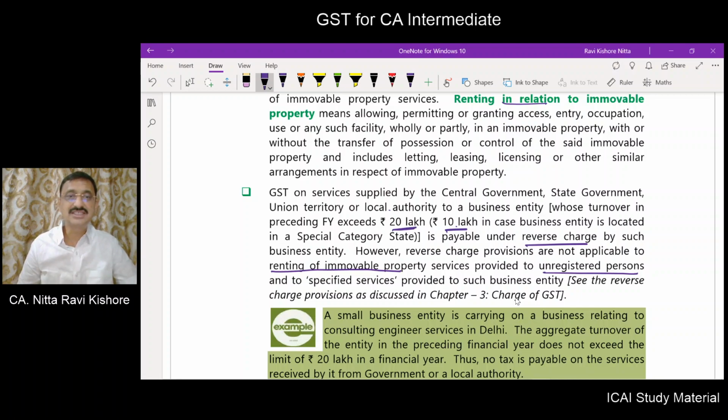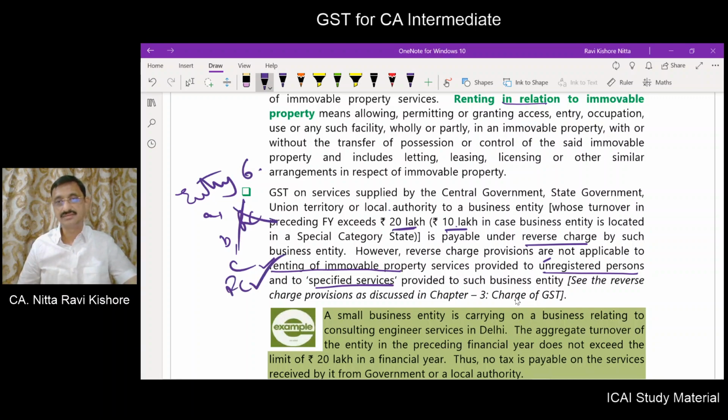In such a case, the renting of immovable property reverse charge provisions are not applicable to the unregistered persons. They need not pay. And also the reverse charge is not applicable to specified services, that is A, B, C of entry number 6. Reverse charge is not applicable, their forward charge is there.